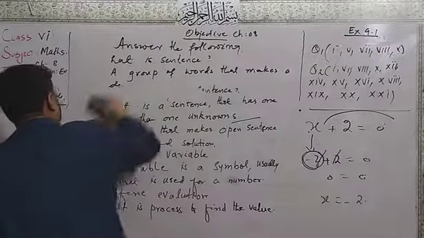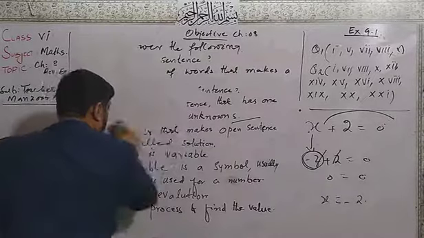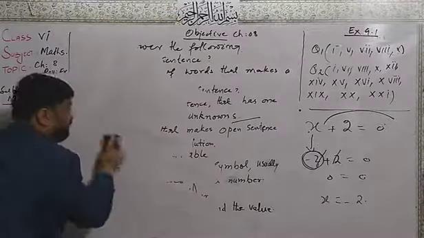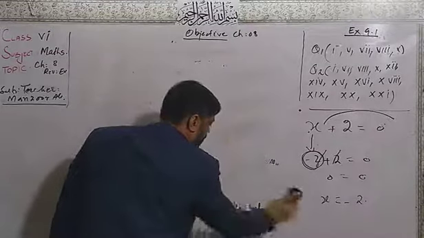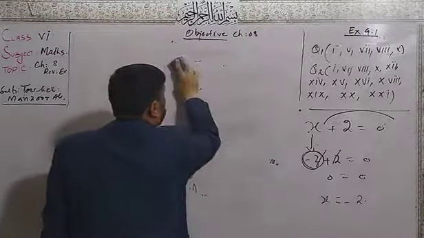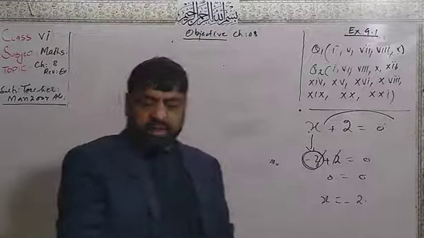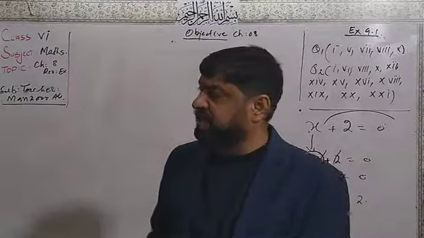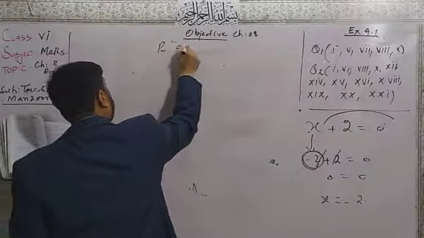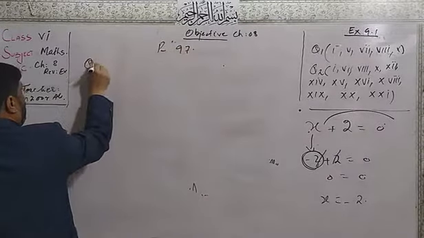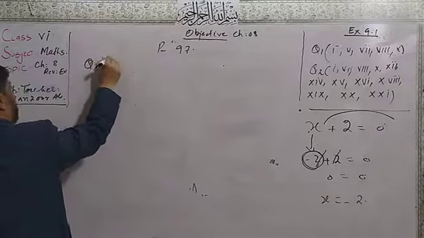Question number 2. Fill in the blanks. I am going to start reading from the objective exercise, page number 97. Dear students, in page number 97, question number 2, part number 1.